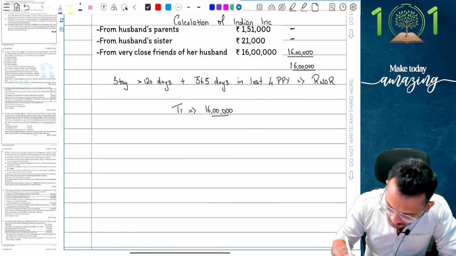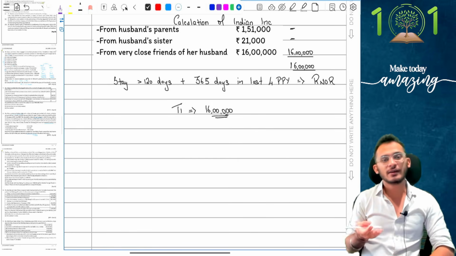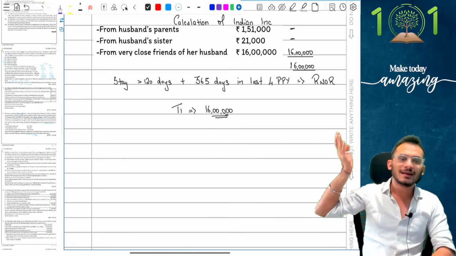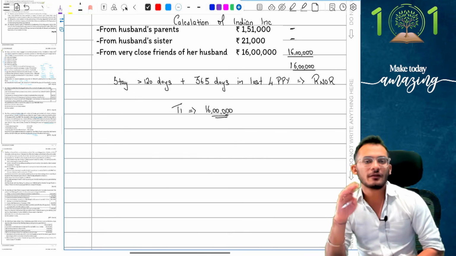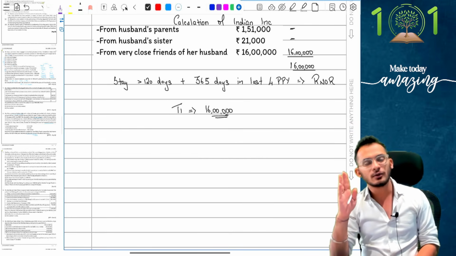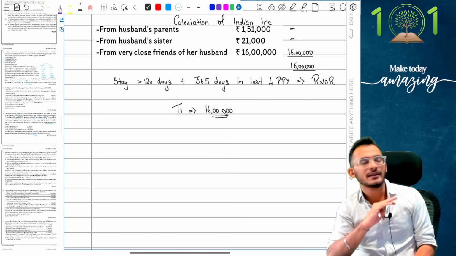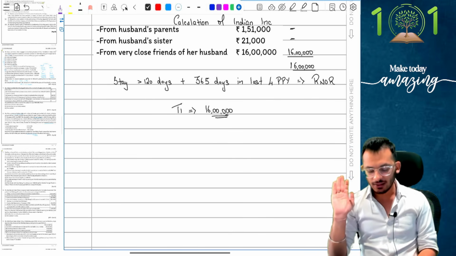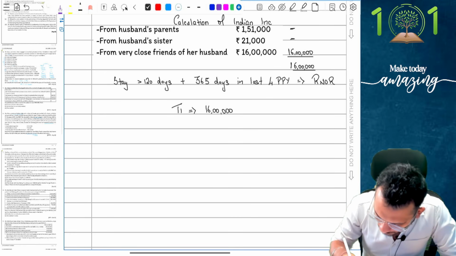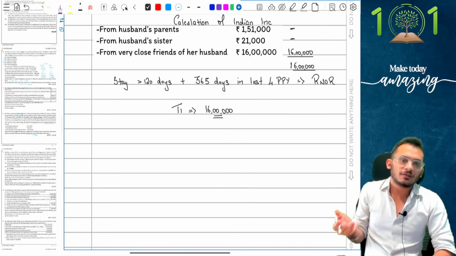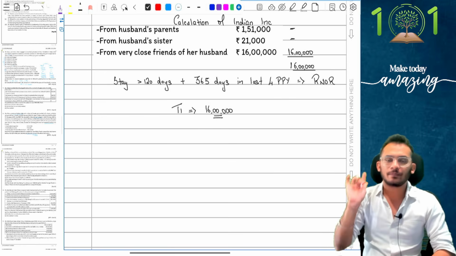Now, this is a peculiar question, people, because in this question, even if I was an NR, the answer would not have changed. At the end of the day, even if I was an NR, I have received money from Indian sources. Income from Indian sources is always deemed to accrue or arise in India. Gifts coming from Indian sources are always taxable. So the total income is always going to be 16 lakhs. It does not really matter whether you are an RNOR or NR. But because the question asks, this is what the solution is.